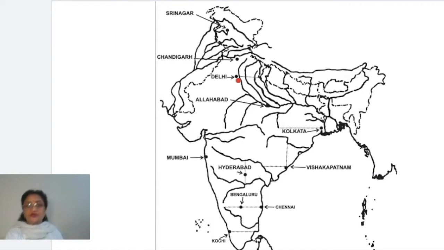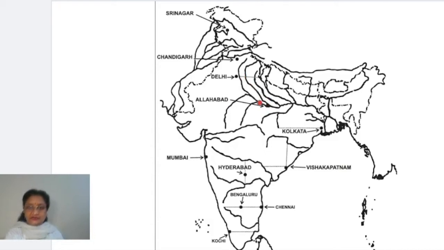So on the bank of Yamuna river, Delhi is situated. Okay, exactly this point you have to mark. After Delhi, we have to mark the fourth place, and this fourth place is actually Allahabad, right? And this Allahabad is situated at a point where you will find this is Ganga river, okay?